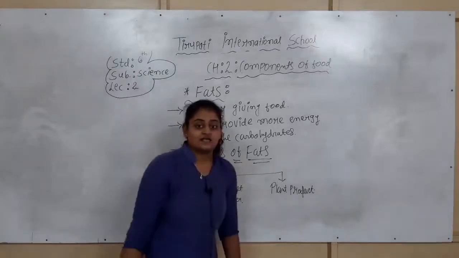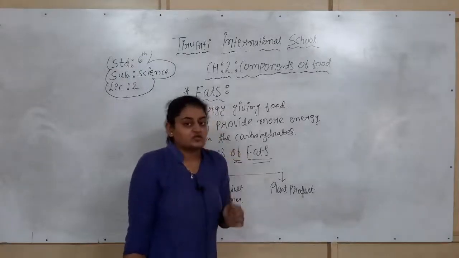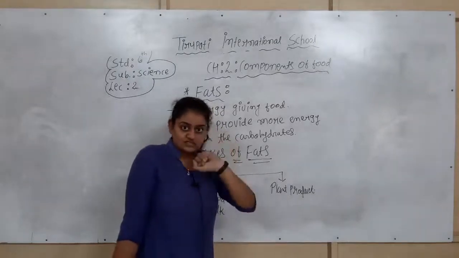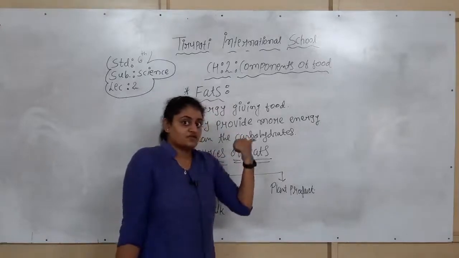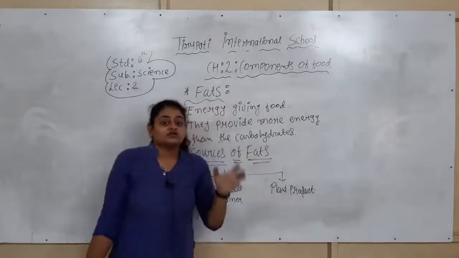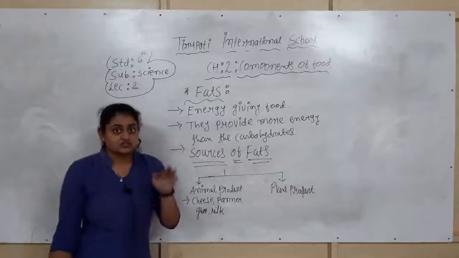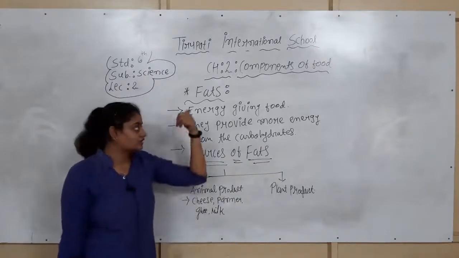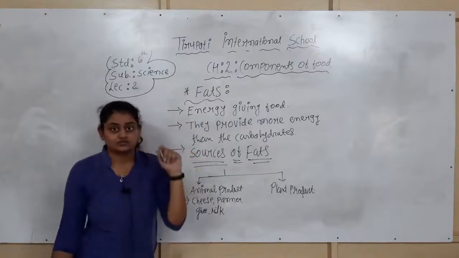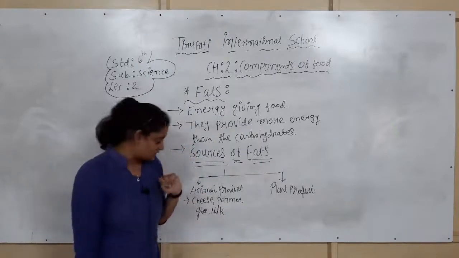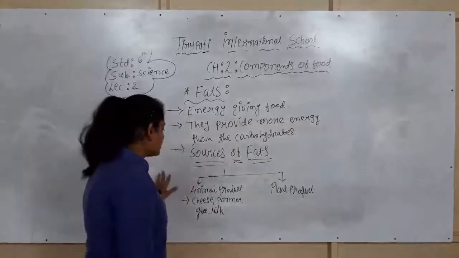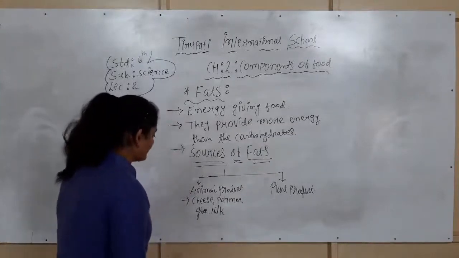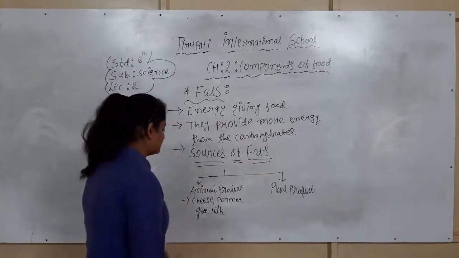Whenever you touch anything which is sticky in nature, such as oil, it contains fats. Whenever you touch any type of ingredient that is sticky in nature, it goes to the category of fats. Fats are generally sticky in nature. So the animal products from which we obtain fats are cheese, paneer, ghee and milk.